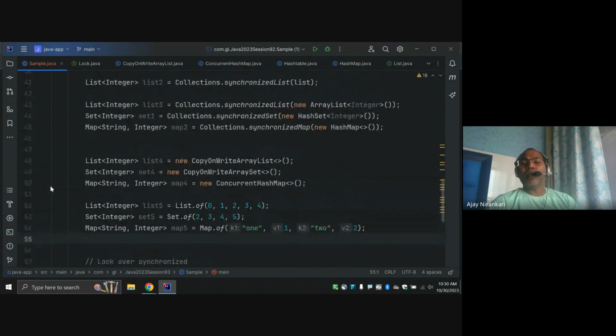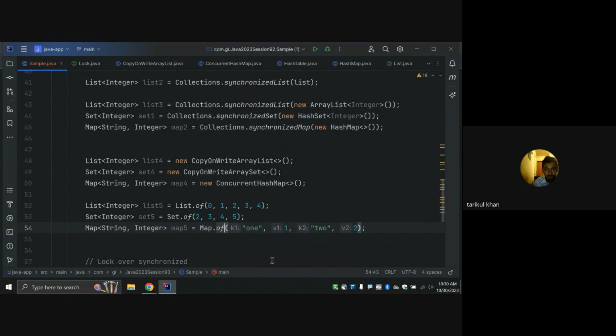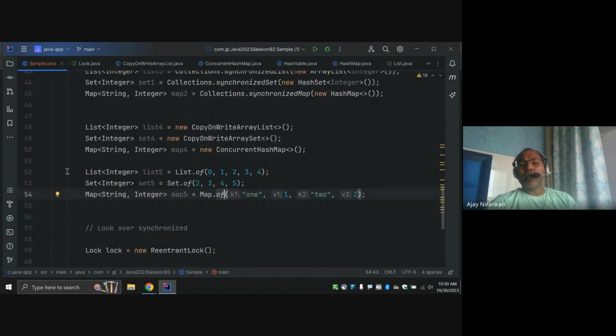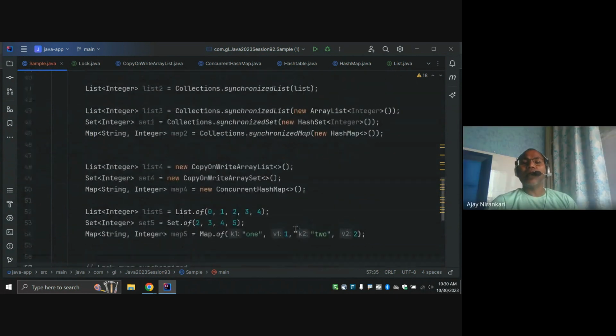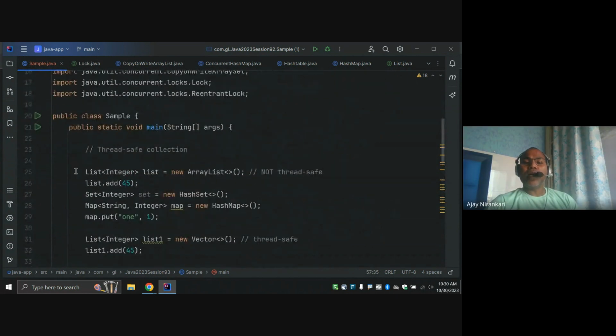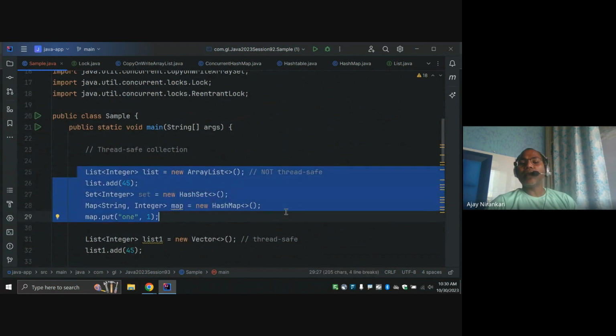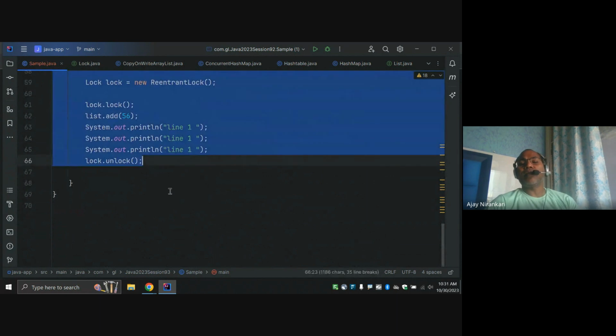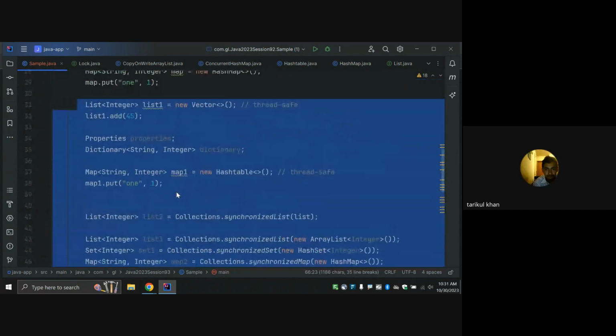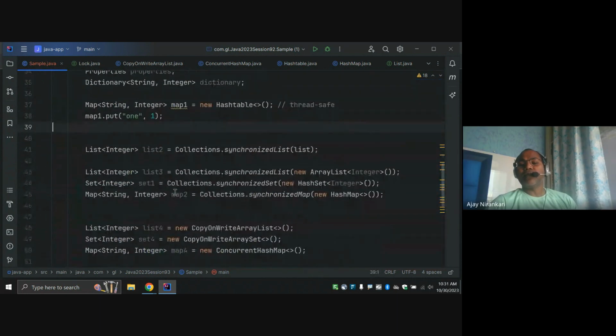The preferred way is to use things like ConcurrentHashMap or a concurrent list. We are using these many times. So these are thread safe collections. Whatever was discussed earlier are the non-thread safe ones. After that, we discussed the different forms of thread safe code.